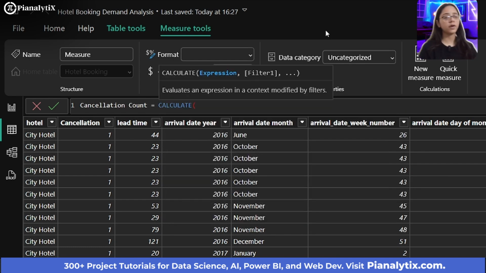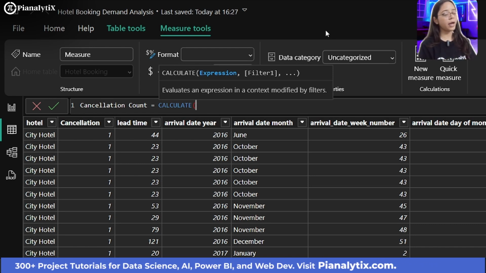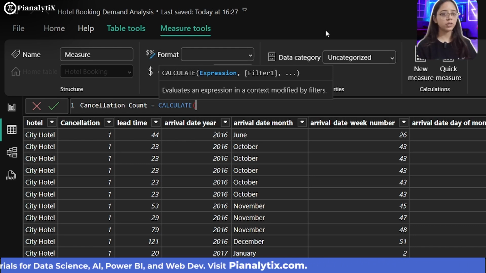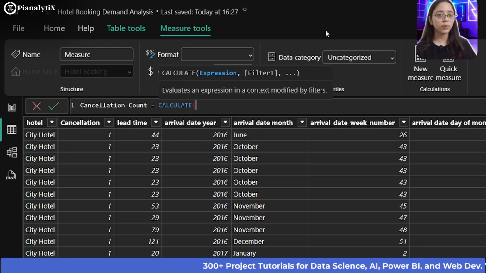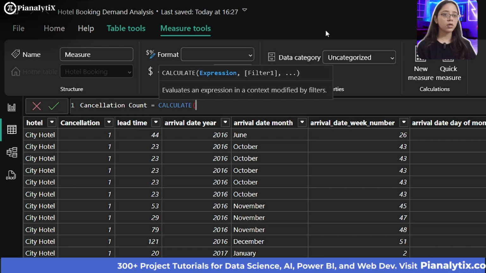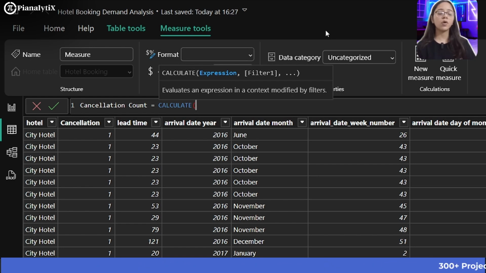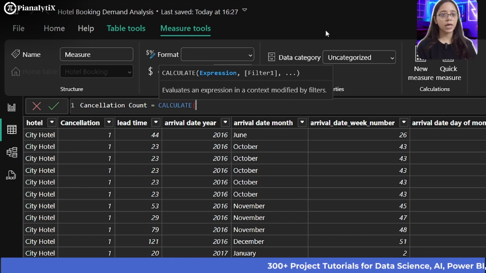The CALCULATE function is responsible for aggregating, summing or averaging a particular field, but you can also add a filter within it. For example, if I want to calculate the total marks scored by students, but not those who studied in the B section, there is a filter.